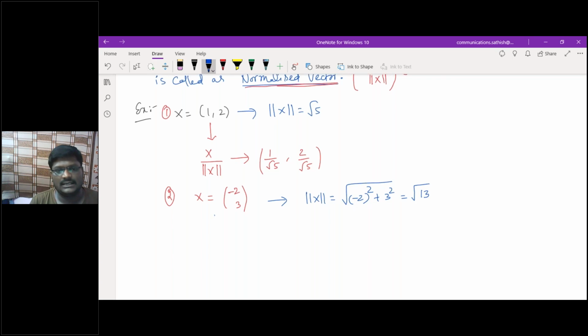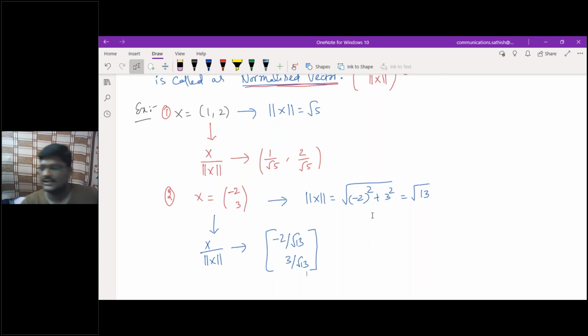Then the normalized vector is x by double mod of x, which is minus 2 by root 13 and 3 by root 13. Am I correct? That is how you have to go through the normalized vectors.